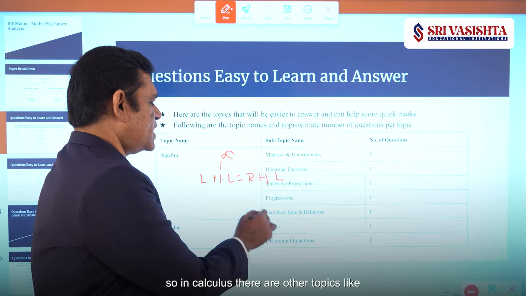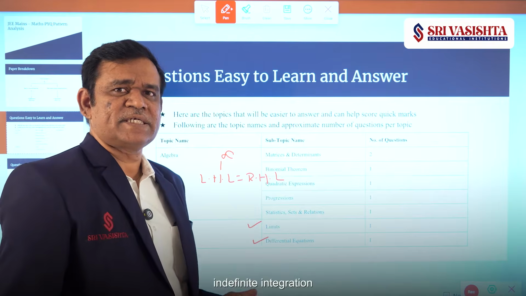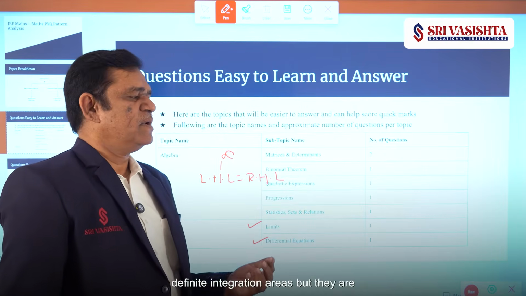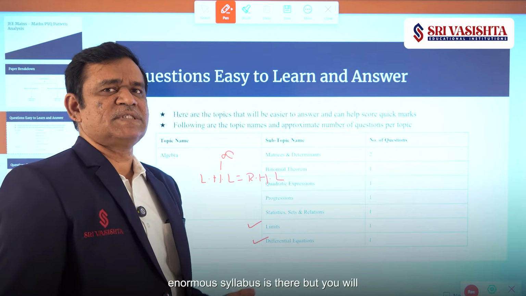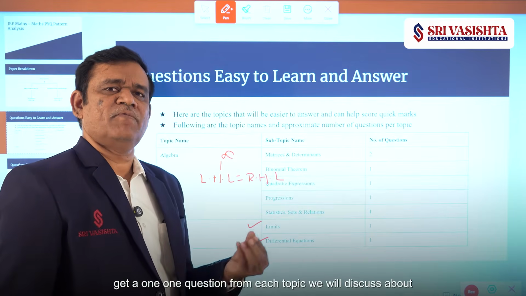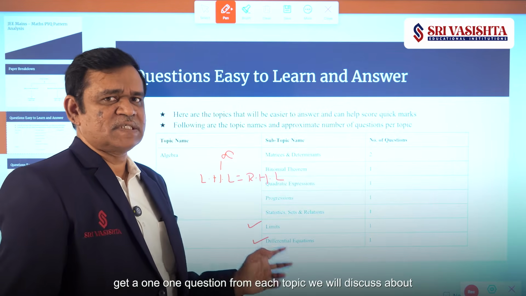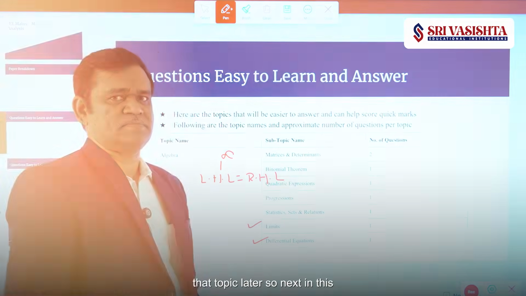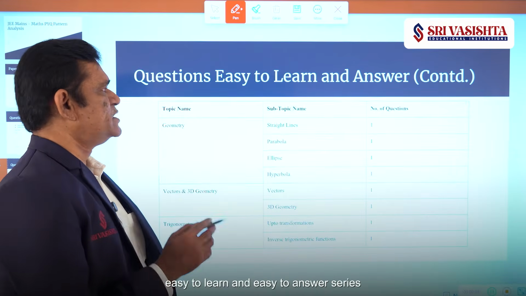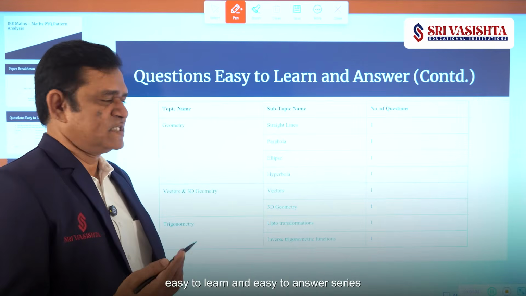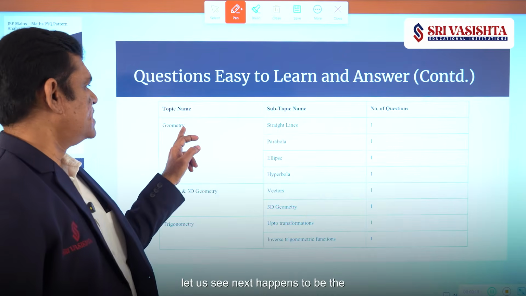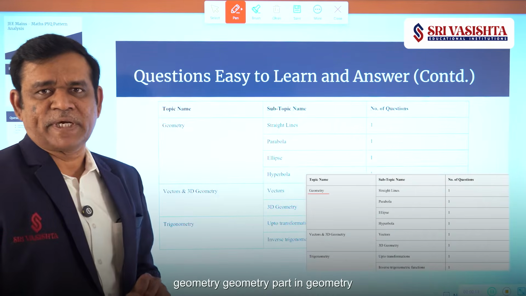In calculus there are other topics like indefinite integration, definite integration and areas, but they have an enormous syllabus, though you will get one question from each topic. We will discuss that topic later. So next in this easy to learn and easy to answer series, next happens to be the geometry part.